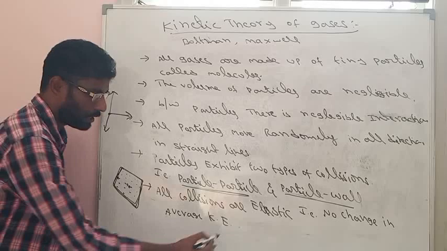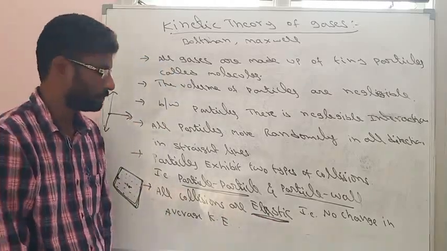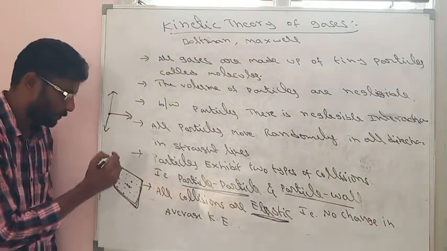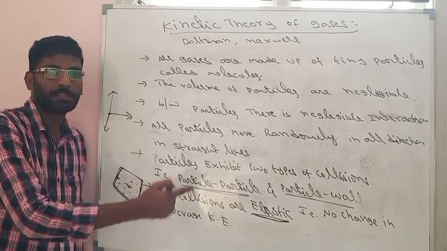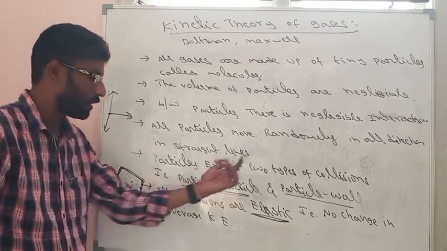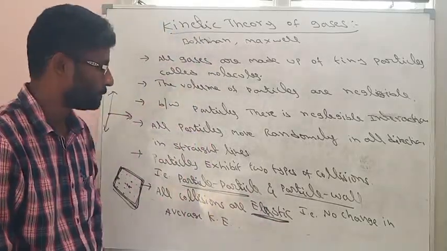However, these collisions are elastic collisions. Elastic means no change in energy. So the average kinetic energy is constant. For a particular molecule, energy can change, but the average energy is always constant. Because the average kinetic energy is constant, these collisions are called elastic collisions.